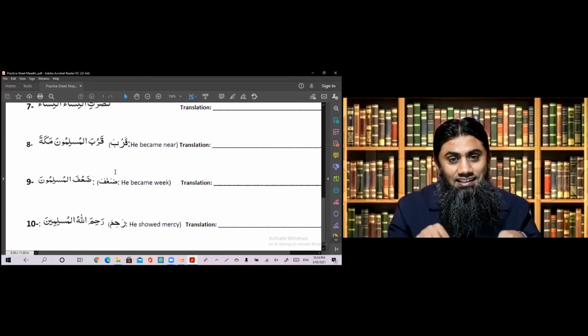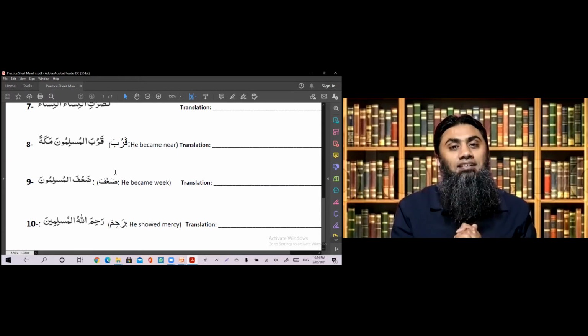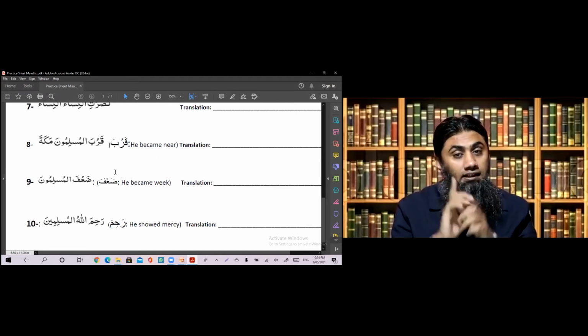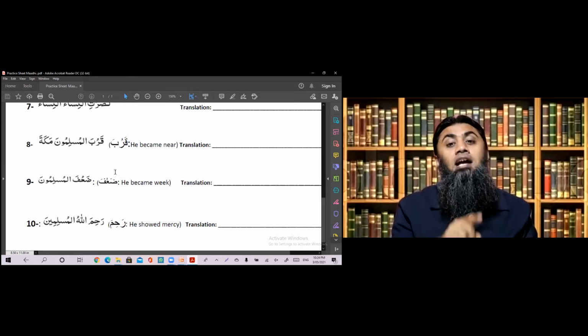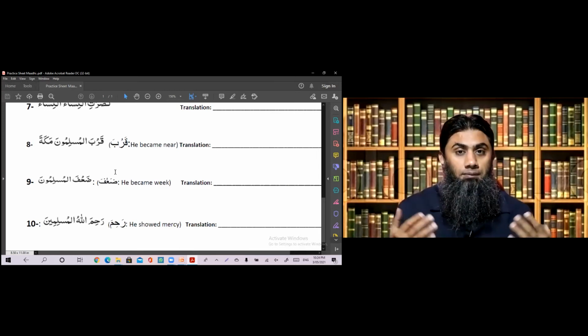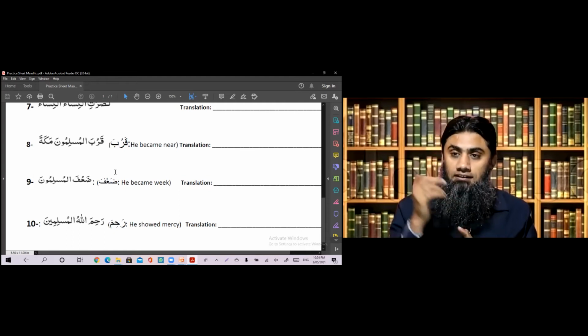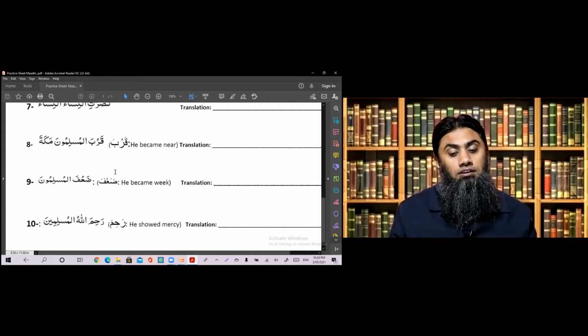At this stage, I'm just giving you a bit of taste of how these things actually work in the text. So please, again, download this sheet and the notes and presentation, and please read the presentation and try this sheet as well. Inshallah, in the next lesson, I will help you out on this one more.